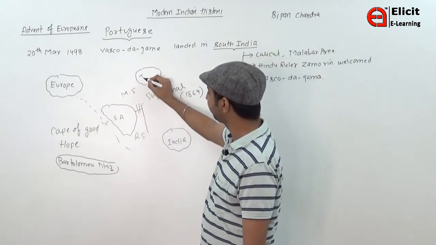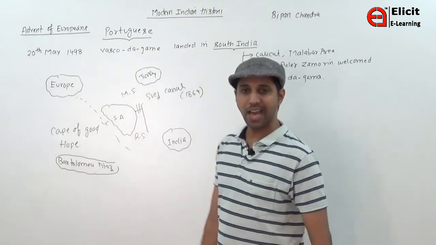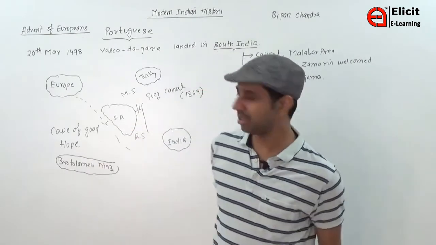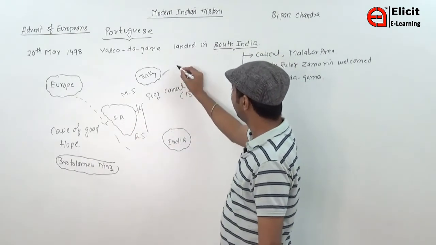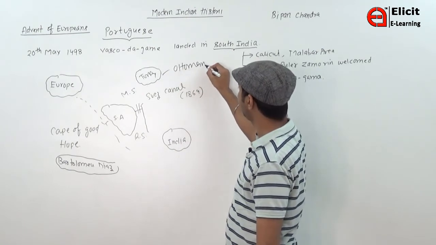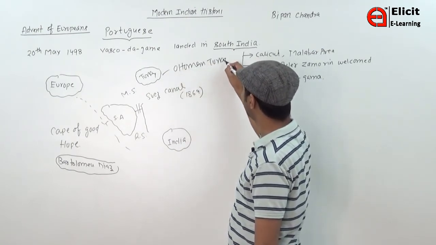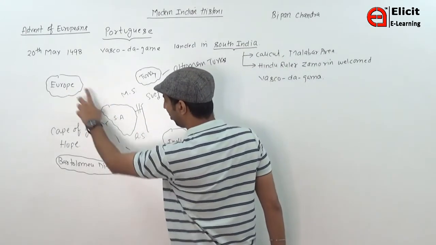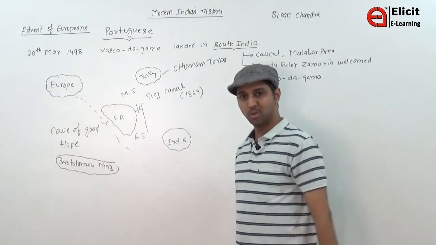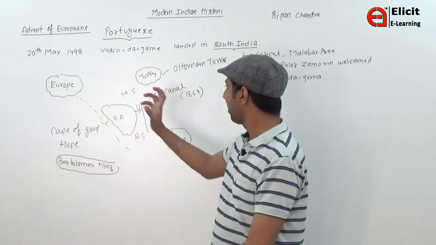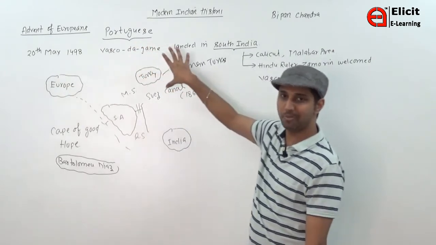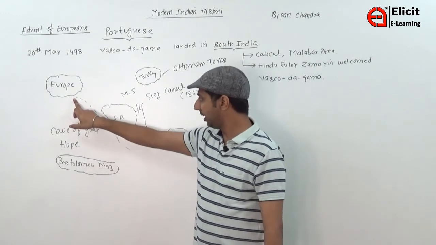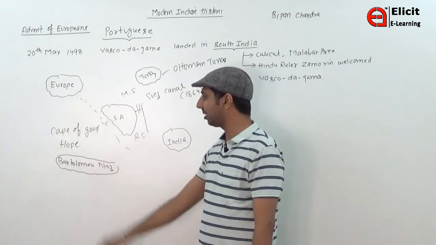This is Turkey. And in Turkey there are Muslim tribal groups known as the Ottoman Turks. They had already captured some part of Europe and they had already captured North Africa. That's why there is a tussle between the Christians and the Muslim tribes, that is the Ottoman Turks. Because of this tussle, they had to travel a long sea route, which is the Cape of Good Hope.